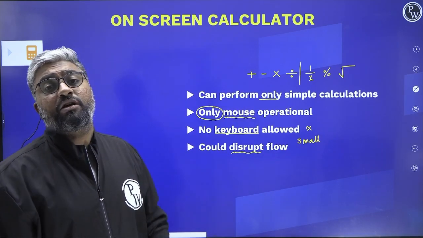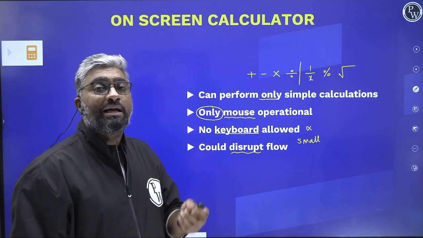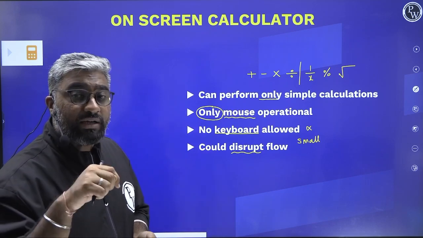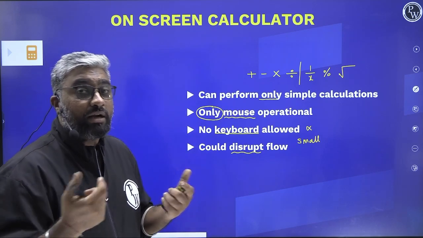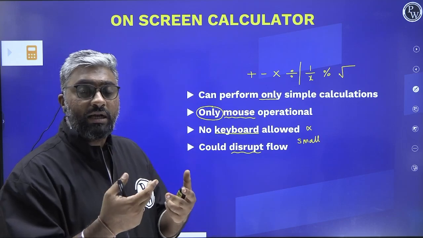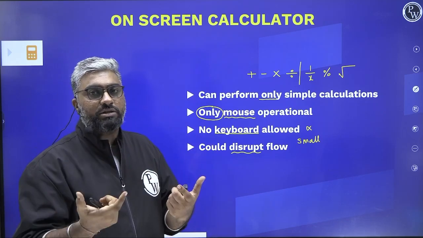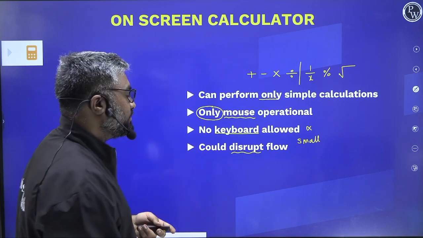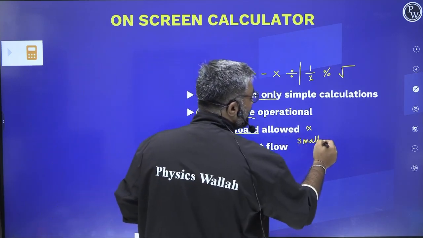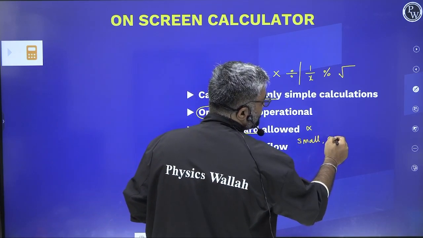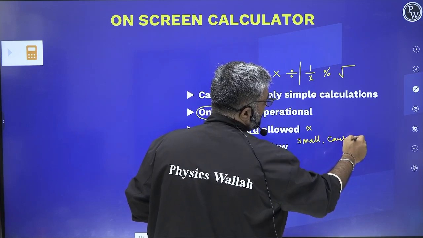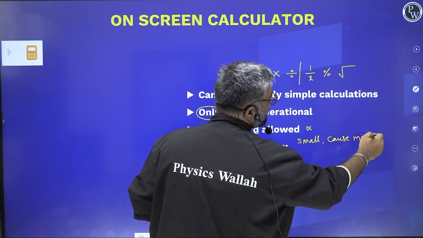So sometimes instead of pressing a 2, you end up pressing a 1. Sometimes you feel like you've pressed a button, but then it does not accept it, right? Now, I'm not saying it's the fault of the calculator, but it's fault on our side that we feel we have clicked on it, but it does not take that as a response. Okay? So it is small. It could cause mistakes, right? It could cause a lot of mistakes if you're not